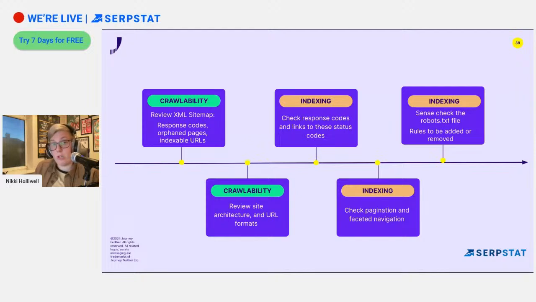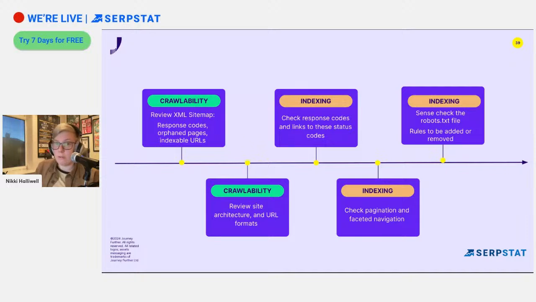Within that, I'm looking at my XML sitemap. Are there any response codes that shouldn't be in my XML sitemap? There should only be indexable pages with a 200 response code. So I'm looking for any that don't meet that criteria, that are non-indexable, or there are even 404s in there, because they're sending conflicting signals. Same with orphan pages. Are there pages within my sitemap that aren't linked to anywhere else on the site? Well, that's something that we're going to have to address. I'm also going to look at the site structure and the URL formats and how they're set up.